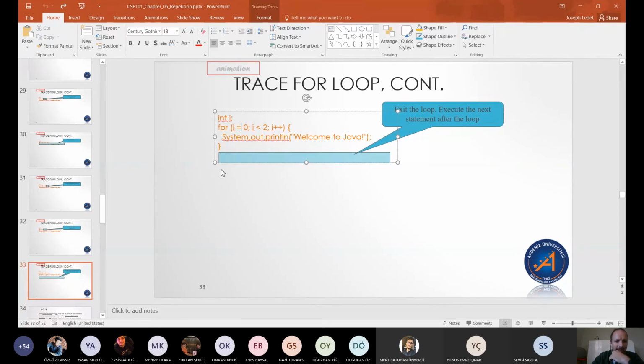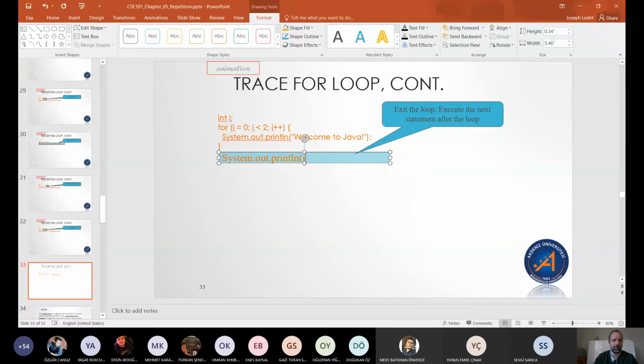So i starts out not declared at all. We make this change to its value to be 0. Then we change it to 1. Then we change it to 2. Then we exit. If I were to have something like print line i here, it would print out the value 2 because that's the final value. That can be the same with multiple variables. Any variable that I change inside of the loop, its final value when the loop is done executing is what its value will be when we get out of the loop.